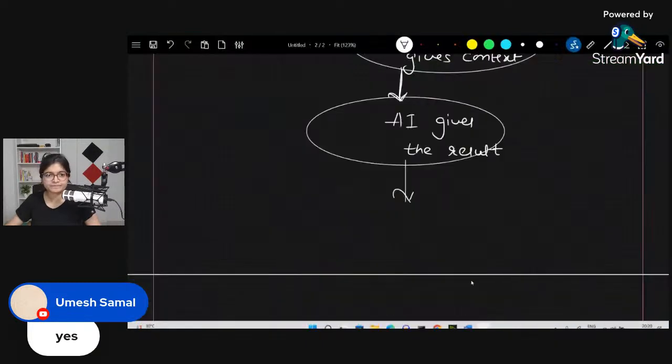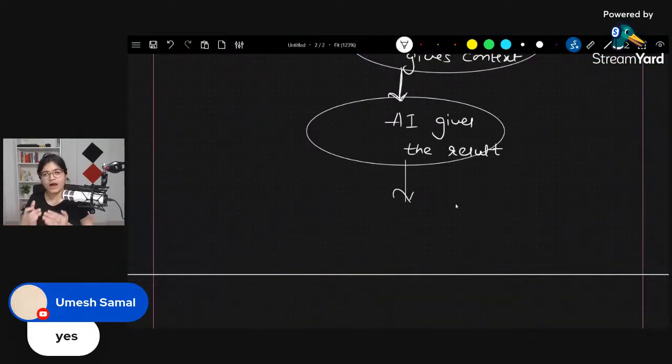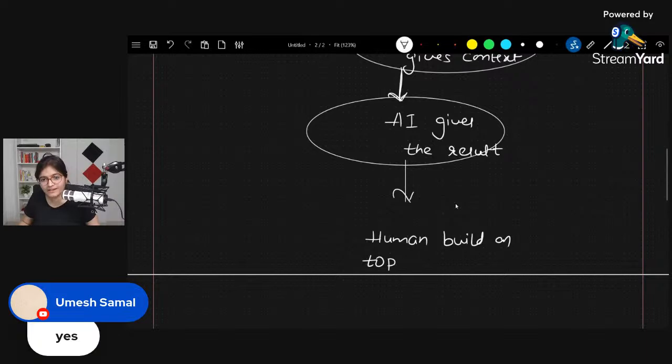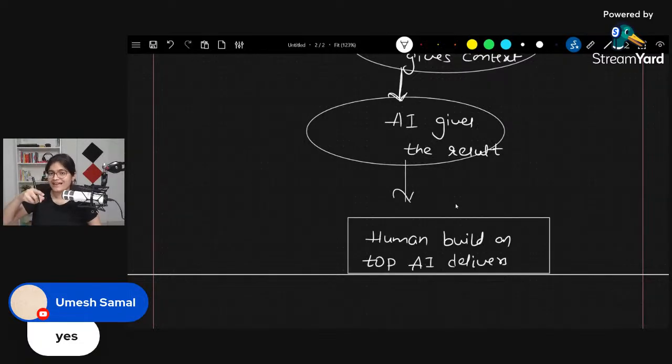Now AI gives the result. What is the next thing? You should think on top of this. So a human should build on top of the above results, on top of what AI delivers. That's where your task will come, and that's where your job will not get disturbed.